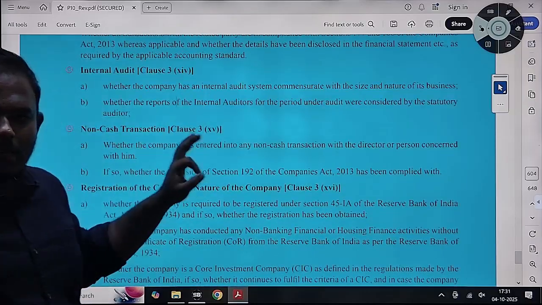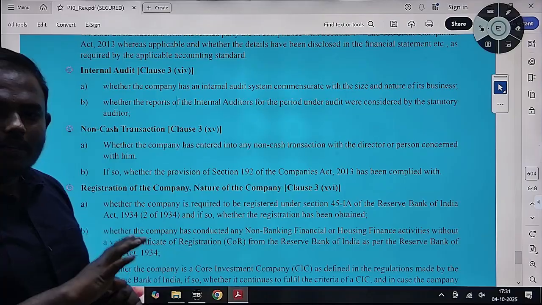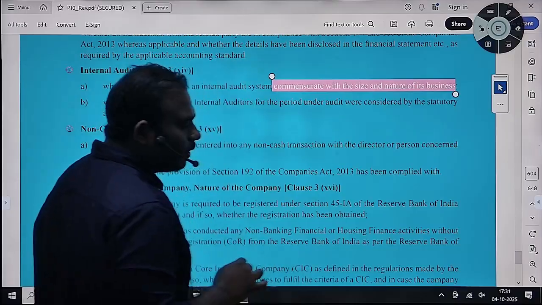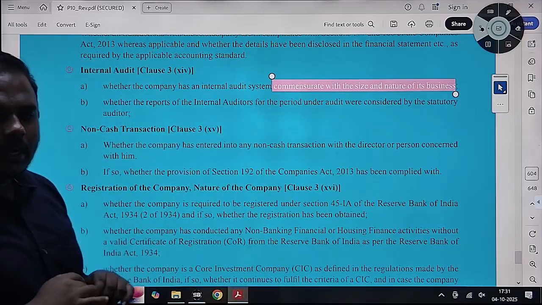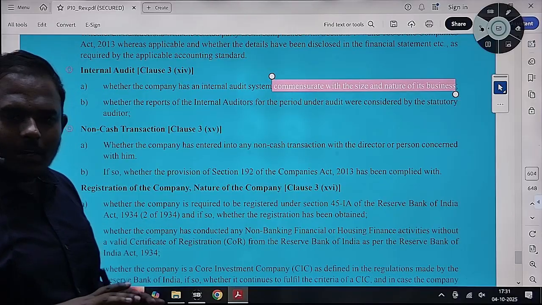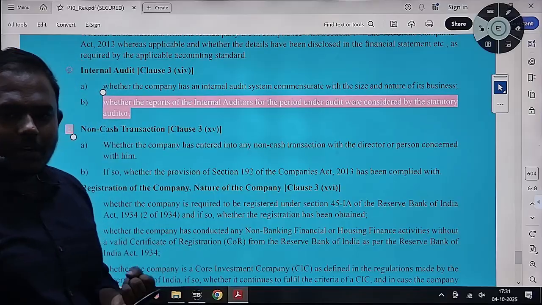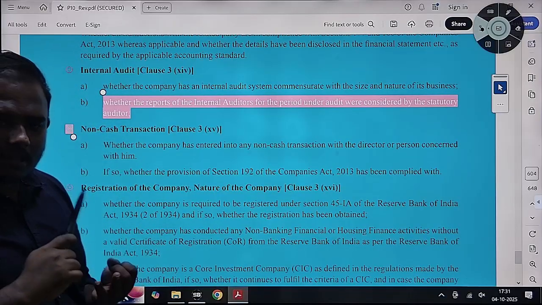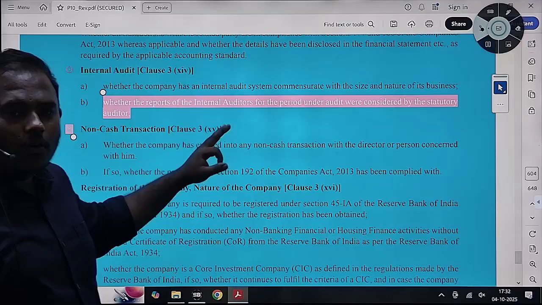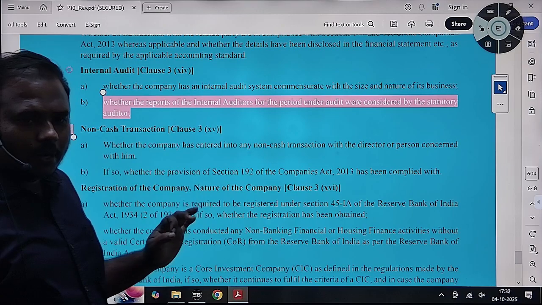What has to be checked in internal audit? Whether proper internal controls have been maintained and whether the internal audit commensurate with the size and nature of the entity, meaning whether it is adequate, capable of detecting frauds and errors in the company's process. Also how the internal audit reports have been used by the statutory auditors, how any remarks or reports by the internal auditors have been considered by the statutory auditors, that also has to be reported.